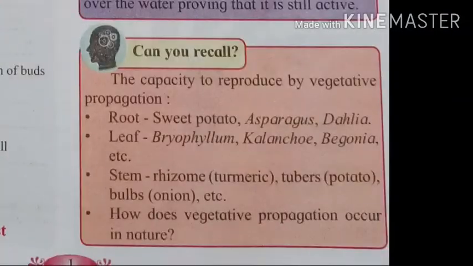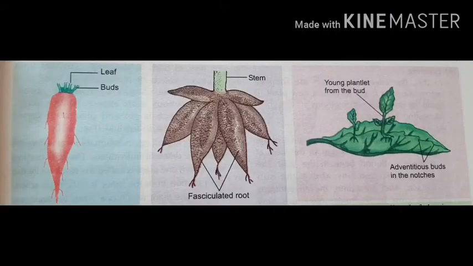Can you recall the capacity to reproduce by vegetative propagation? You studied it in 11th standard in the chapter Morphology of Flowering Plants, that is the 9th chapter in your 11th standard book. So these are the natural methods of vegetative propagation.